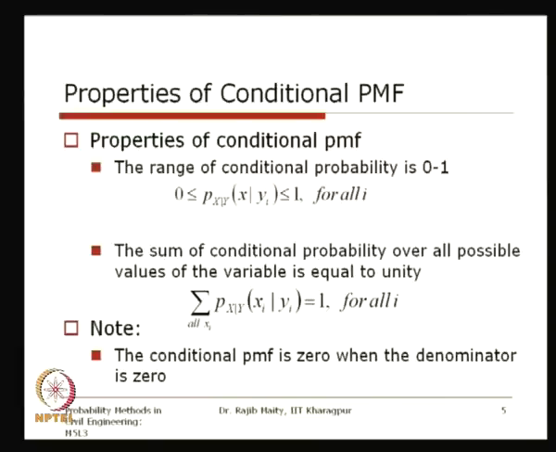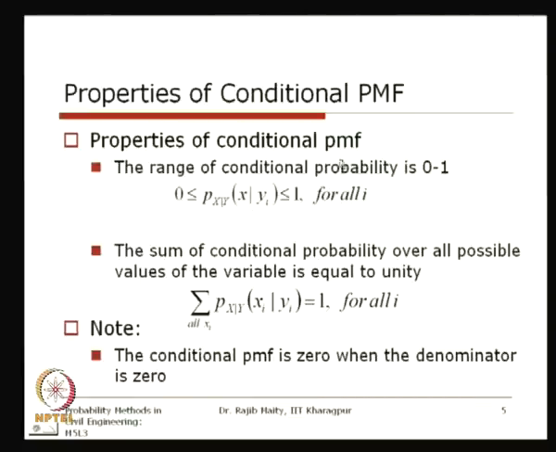And this is always a non-negative number. Whether it is a conditional probability or not, the value of the mass function or density function should in general be greater than 0.